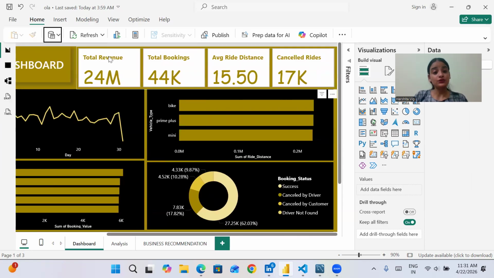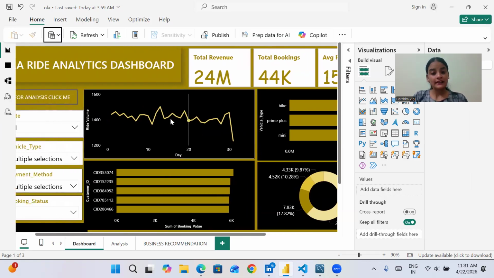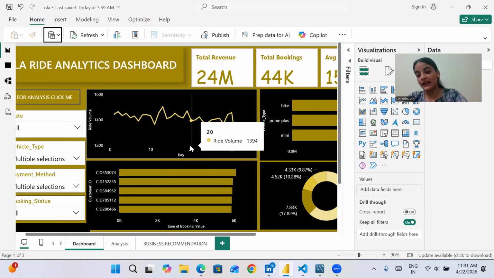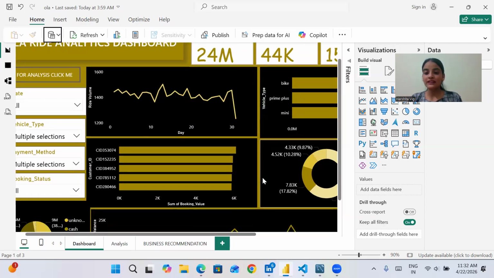First of all, I created measures of total revenue, total bookings, average ride distance, and customer ride. Then the first thing was ride volume over time. In this, I have analyzed the trend of the total rides across different days to identify the peak and the low demand periods. The next thing that I have used is booking status.